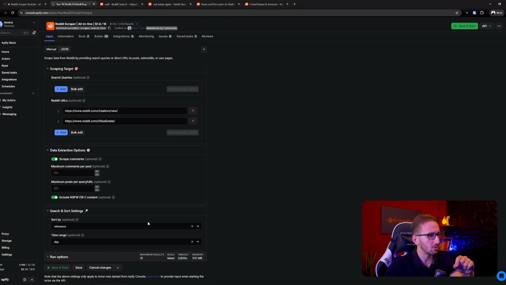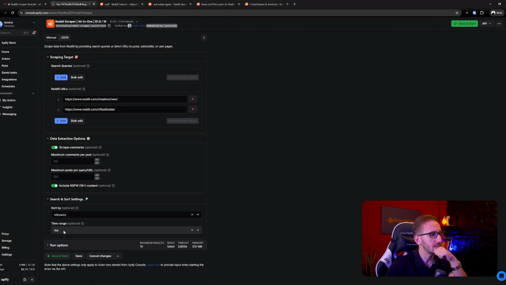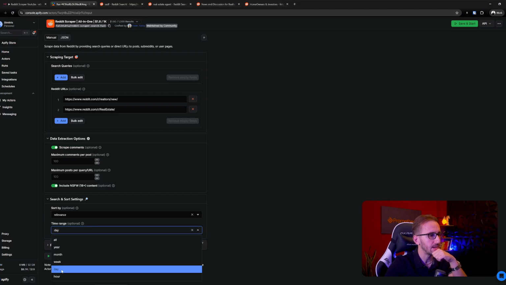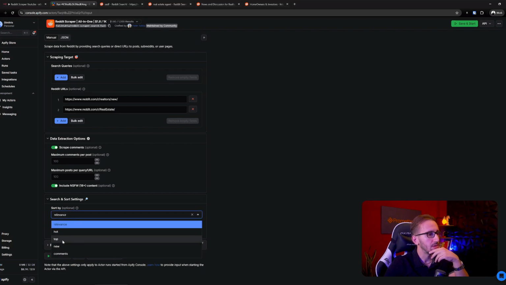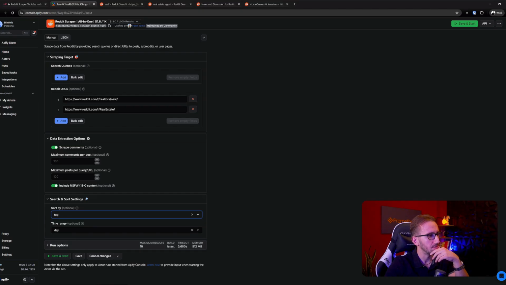Since we're here, let's also take a look around the other settings. On the time range, we're gonna select day in case this is not selected for you. You can filter based on when this was posted. We want to search only for posts that happened today, and we want to sort them by, well, it doesn't matter, I guess, so let's sort it by top.